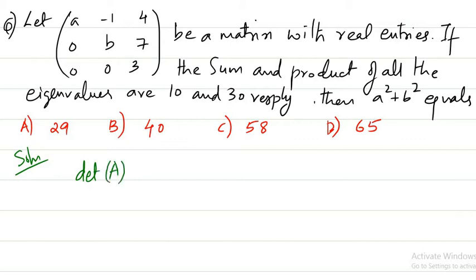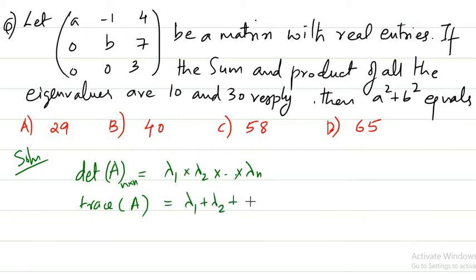There is one interesting result we already discussed: the determinant of a matrix is equal to the product of its eigenvalues, for an n by n matrix. There is another result: the trace of a matrix A, meaning the sum of its diagonal entries, is also equal to the sum of the eigenvalues. So trace is equal to the sum of eigenvalues and determinant is equal to the product of eigenvalues. You must keep this in mind, and this is enough to answer this particular question.